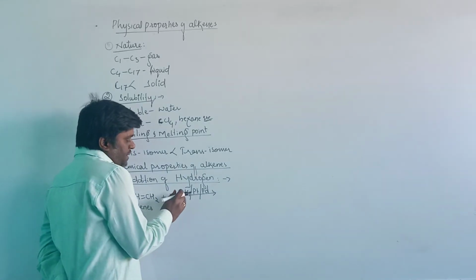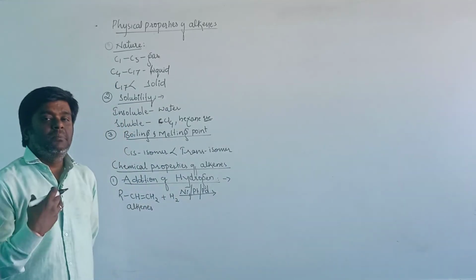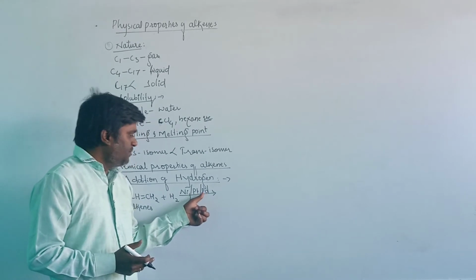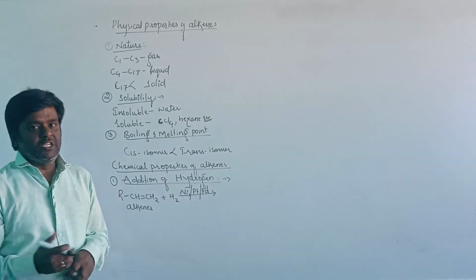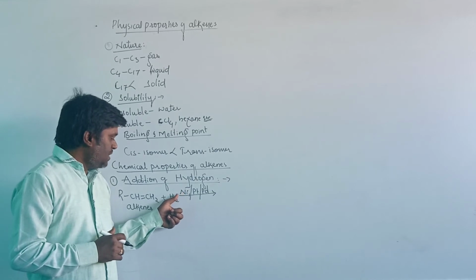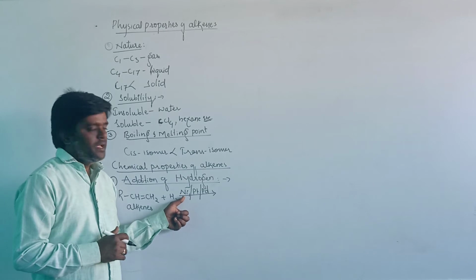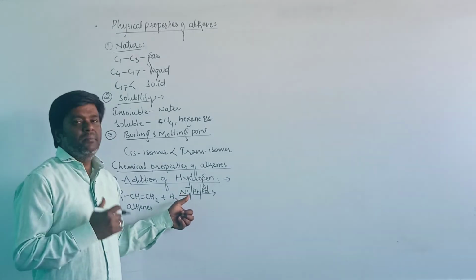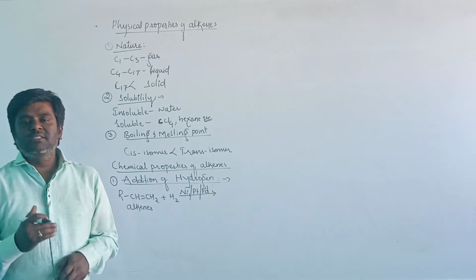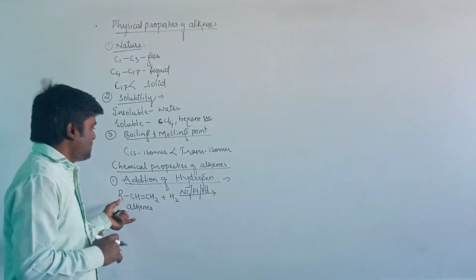If we take nickel as the catalyst, then it requires a high temperature, and platinum and palladium will react at room temperature. If we carry out the reduction of an alkene in the presence of nickel as a catalyst, which requires higher temperature, then the reaction is known as the Sabatier-Senderens reaction.